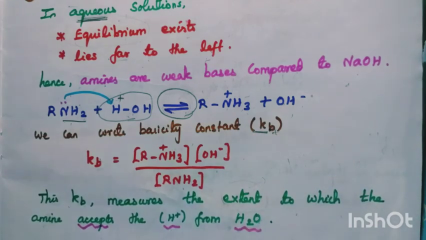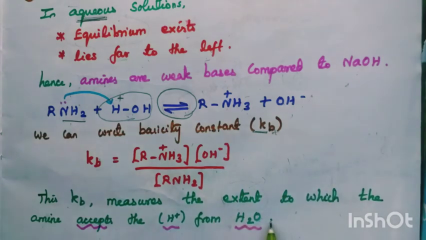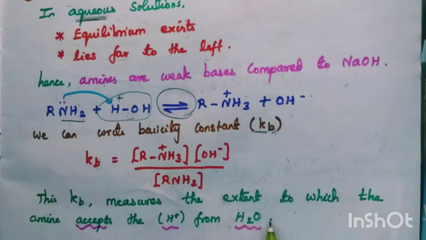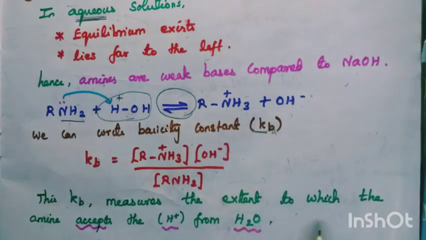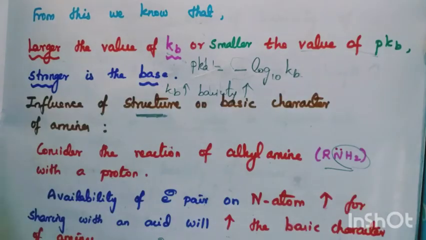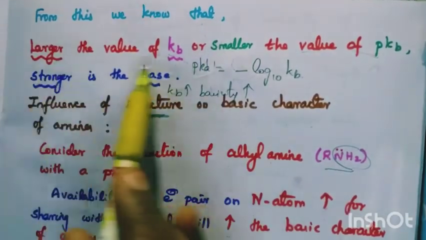How much more basic in nature it is, is explained by the acceptance of H plus from water. We can determine the extent of the basicity.